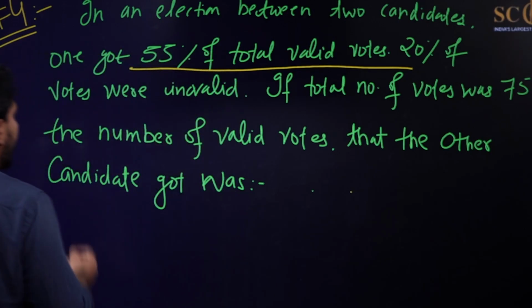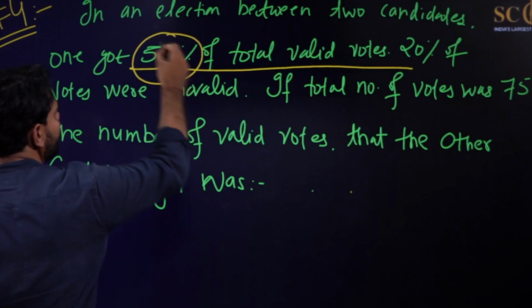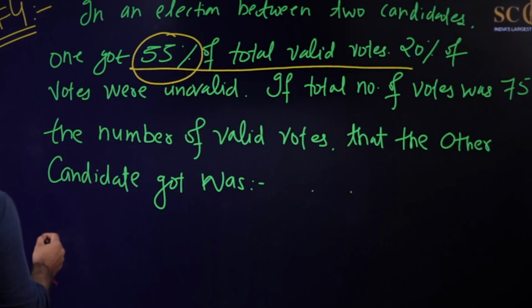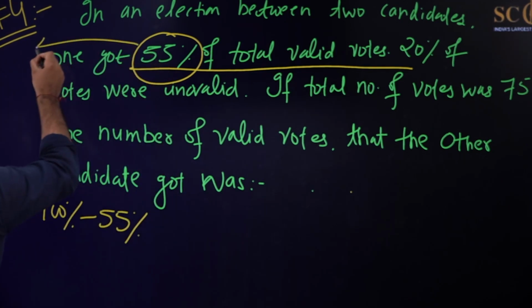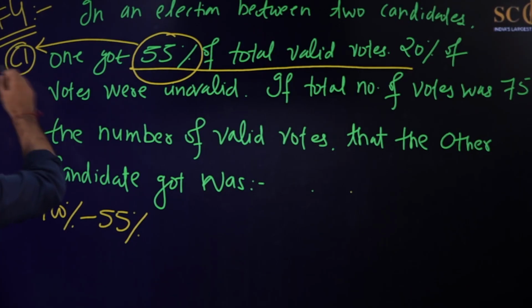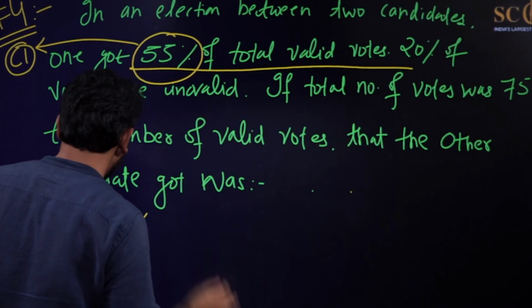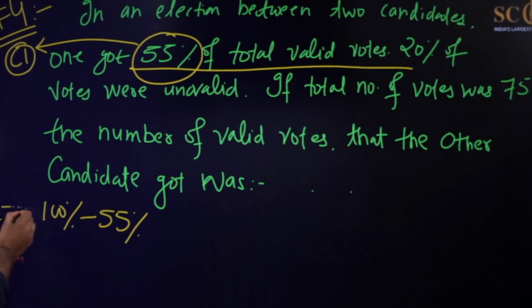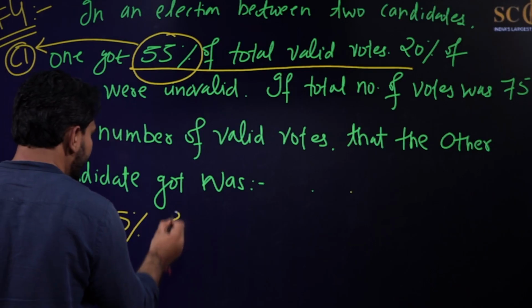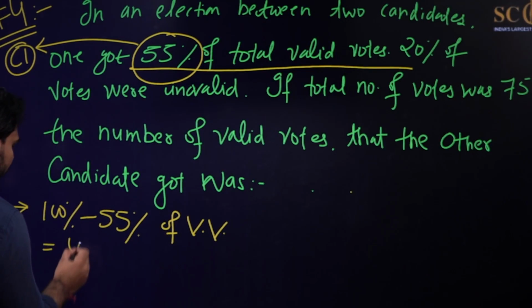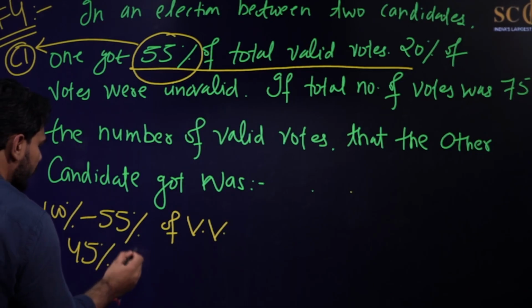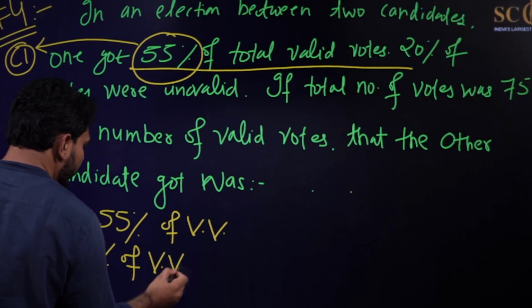If candidate 1 is getting 55% of the valid votes, it means candidate 2 will be getting 100% minus 55% of the valid votes, isn't it? So it will be 45% of the valid votes.